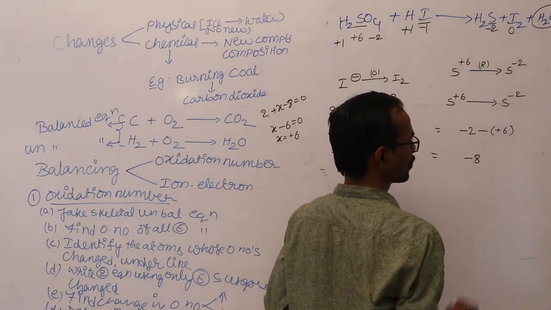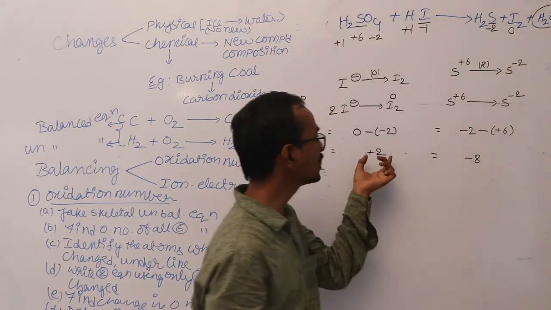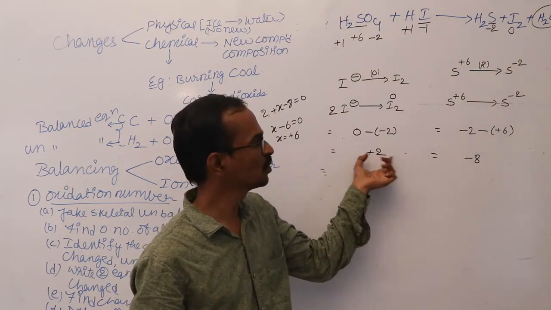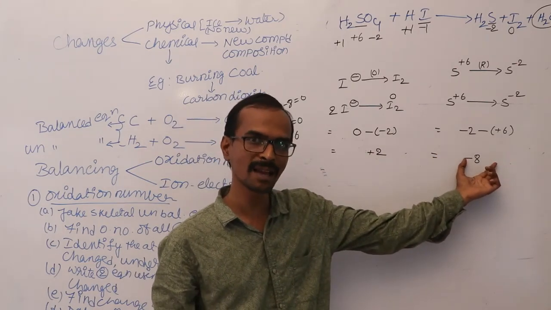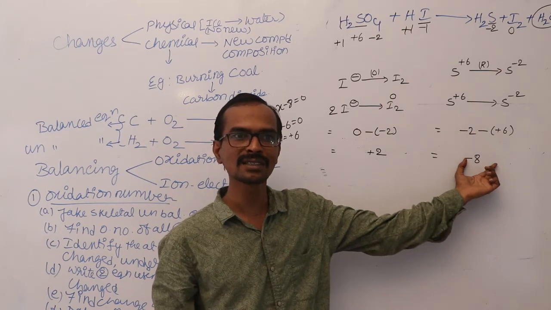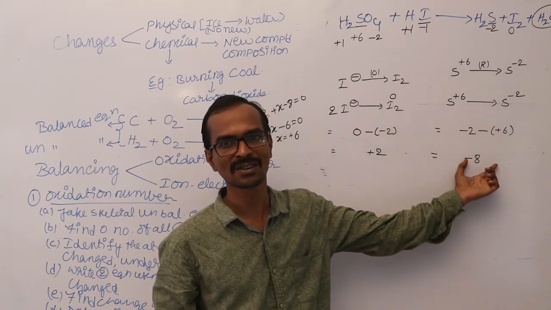-8, right? Minus of plus means -8. So the increase in oxidation number is +2, and the decrease in oxidation number is -8. But in any chemical reaction, the increase in oxidation number should be equal to the decrease in oxidation number.